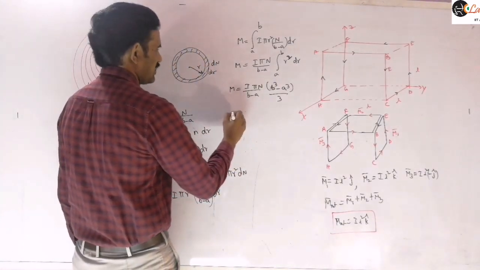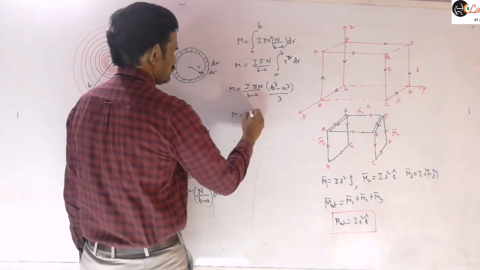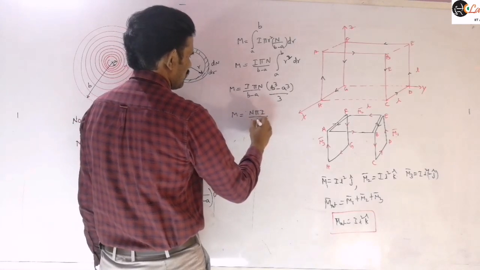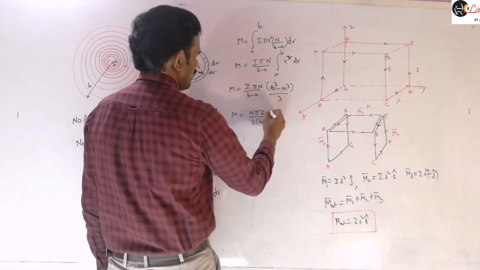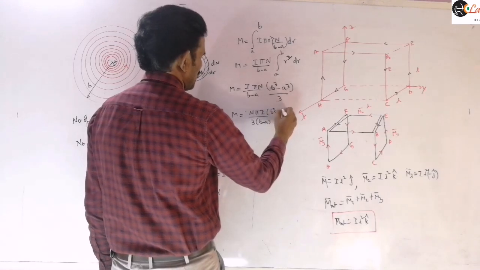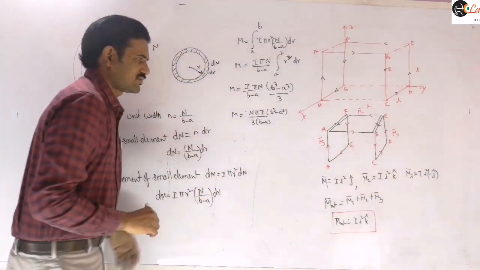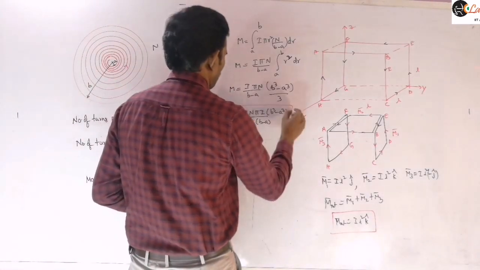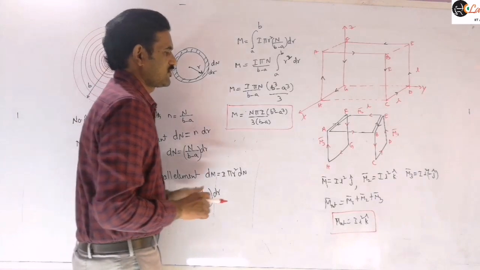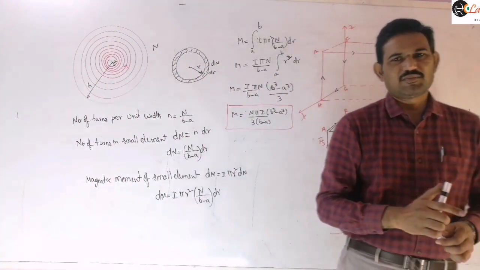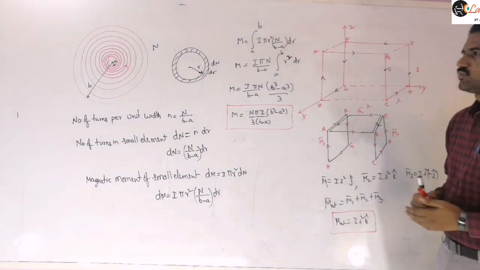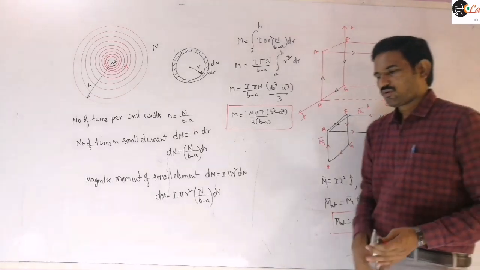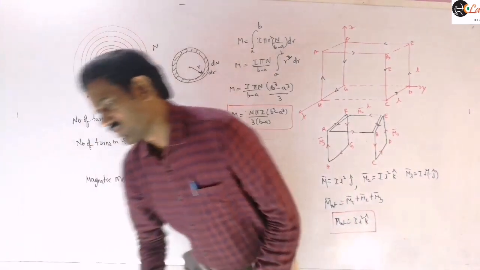So we can write the expression as m is equal to n pi I by 3 into b minus a into b cube minus a cube. That is the expression we can write. If any further simplification of b cube minus a cube is needed, you can do that; it depends on the options. So that is the magnetic moment.